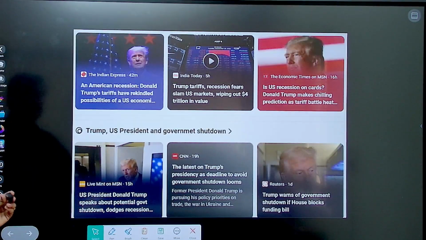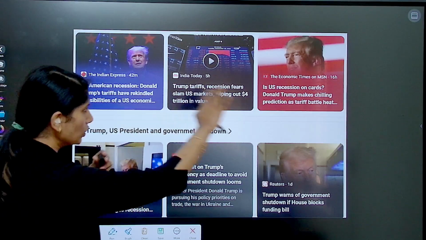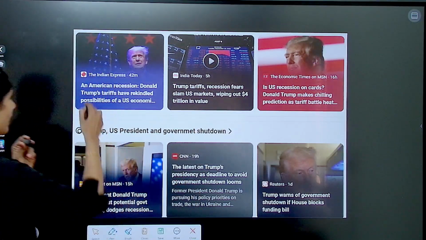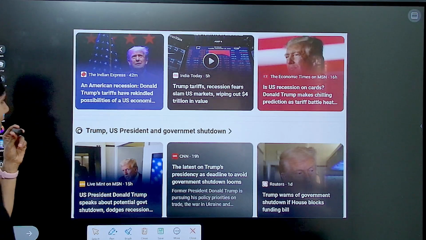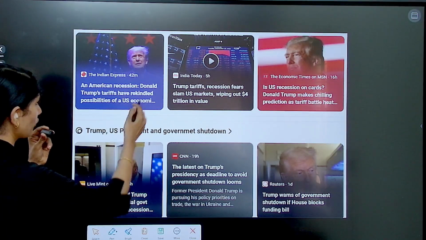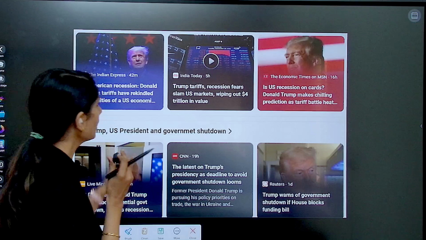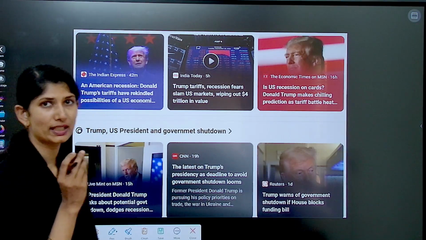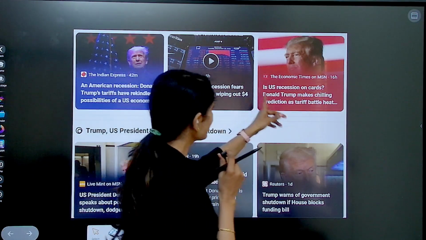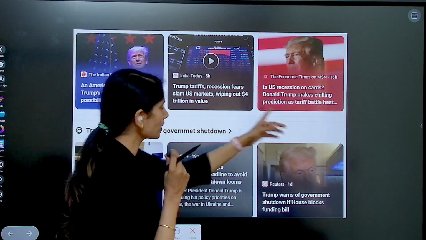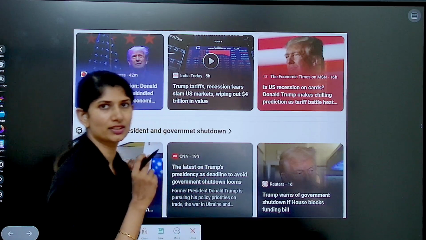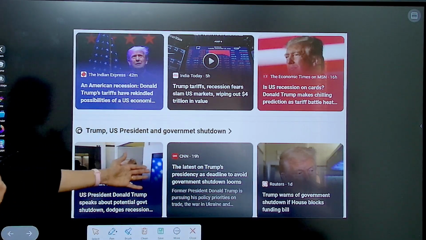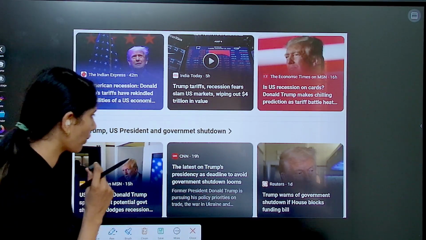Look at this. Just look into these news. An American recession. Donald Trump's tariffs have rekindled possibilities of a US economic slowdown. Trump tariffs, recession fears, slam US market, wiping out 4 trillion in value. Is US recession on cards? Donald Trump makes chilling predictions. The latest on Trump's presidency has a deadline to avoid government shutdown.